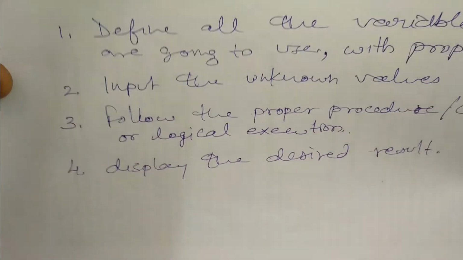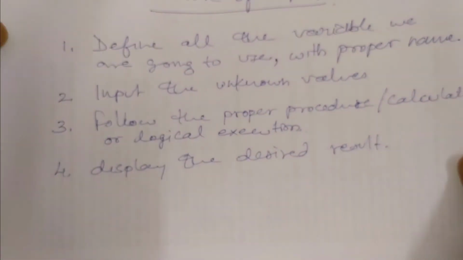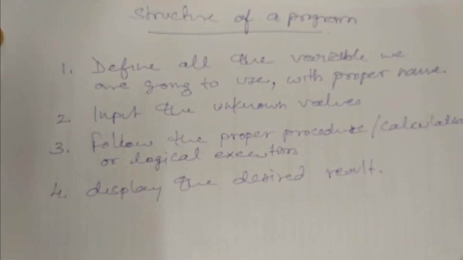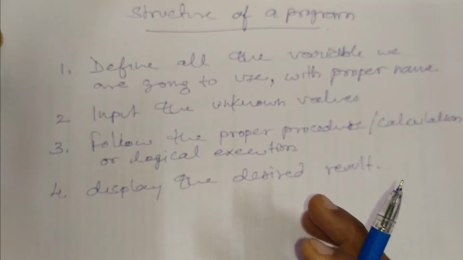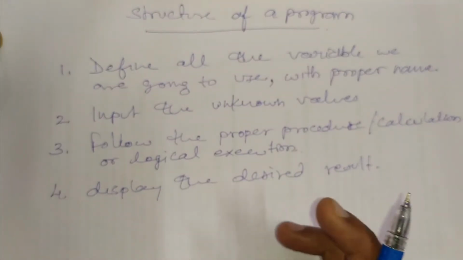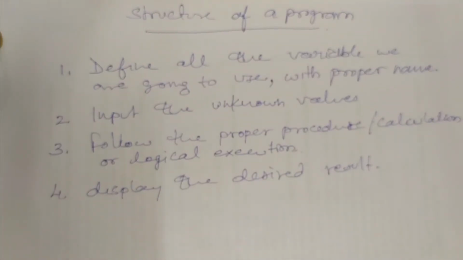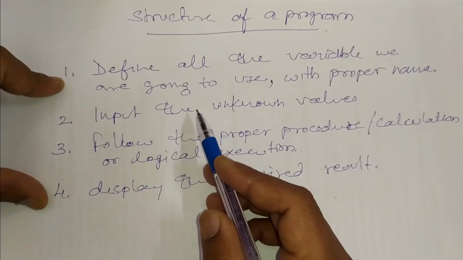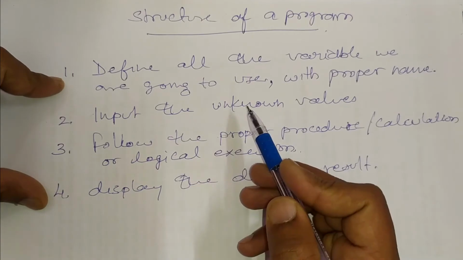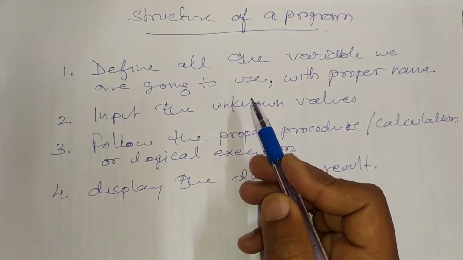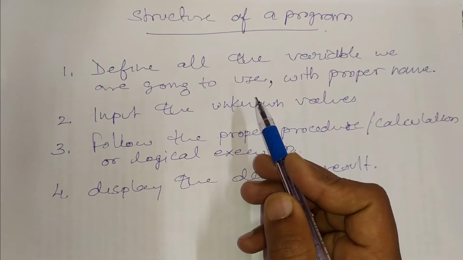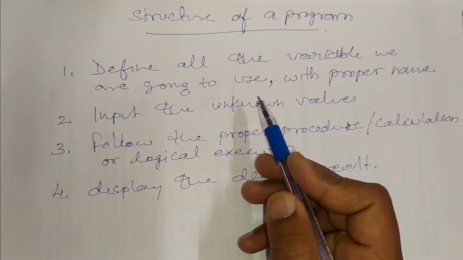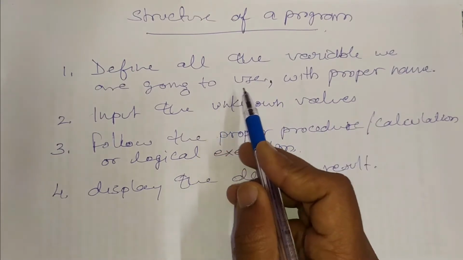Now, the basic structure of a C program. When we are writing our program, it follows a particular structure or way of writing. Initially, after writing the libraries and defining the main function, we will write all the variables which we are going to use in our program, which means we will define all the variables with the kind of variable it is, and with a proper name.